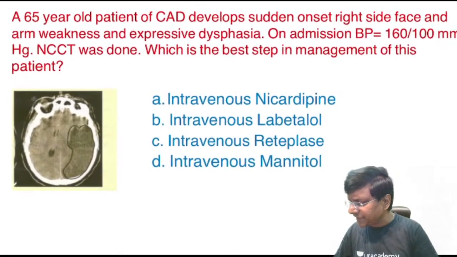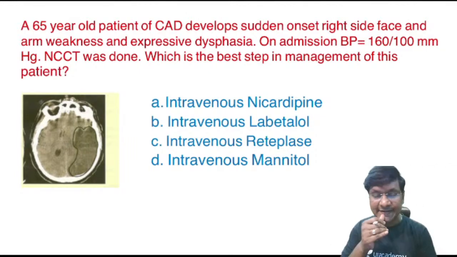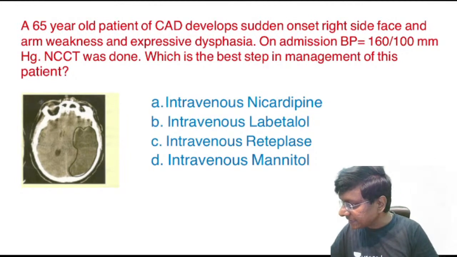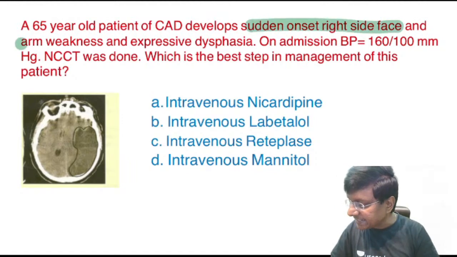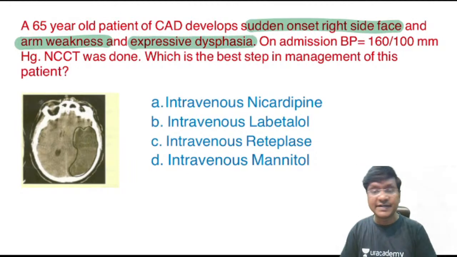Now this is a very frequently asked question, and it can be asked once again as well. A 65-year-old patient of coronary artery disease developed sudden onset right-sided face as well as arm weakness, and there is also expressive dysphasia.